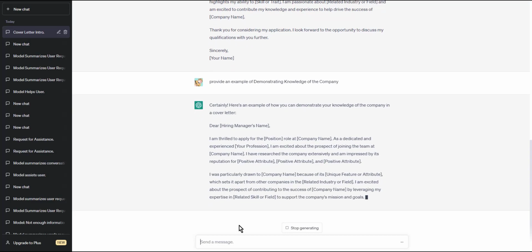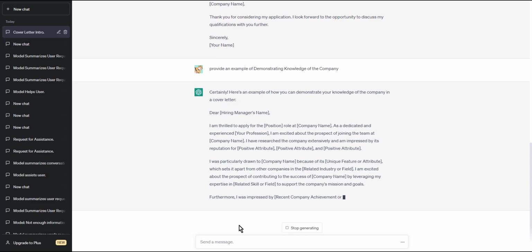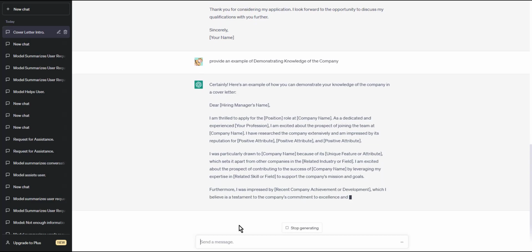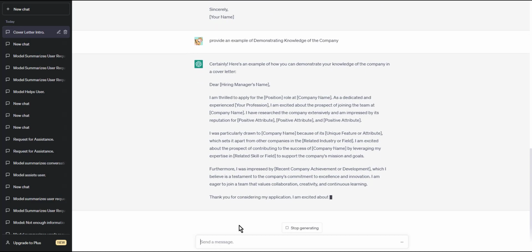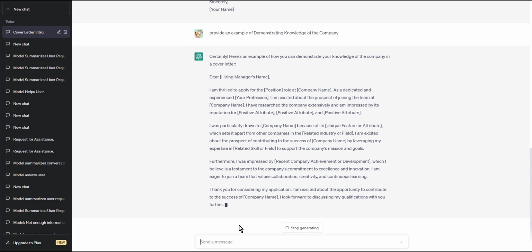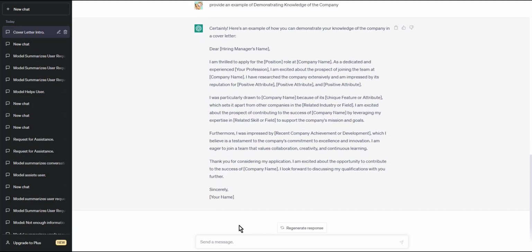Here is an example. I'm impressed by XYZ company's commitment to using sustainable materials in its products and its dedication to reducing its carbon footprint. I share these values and would be proud to work for a company that is making a positive impact on the environment. I'm excited about the opportunity to contribute to XYZ company's continued success.